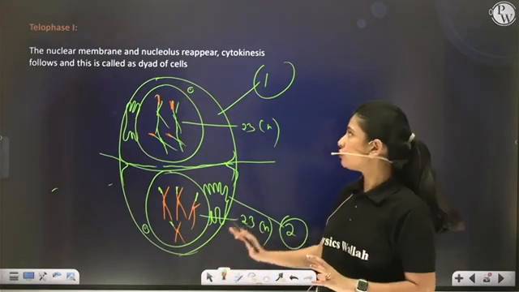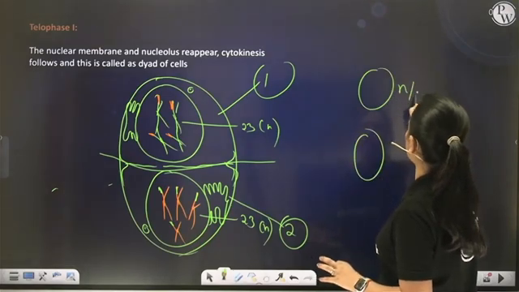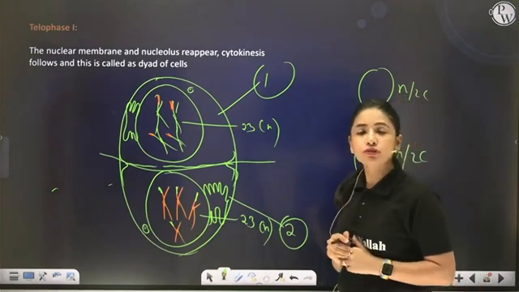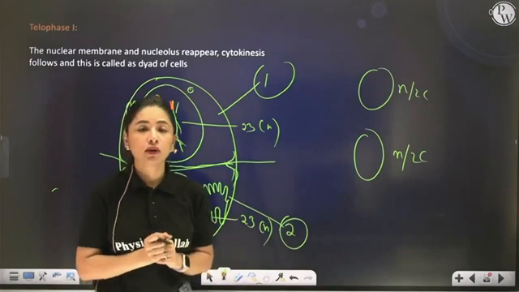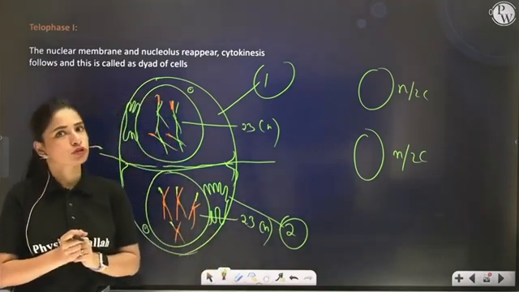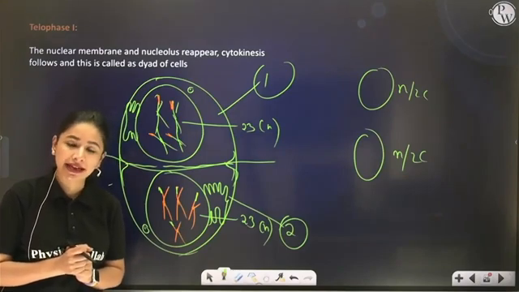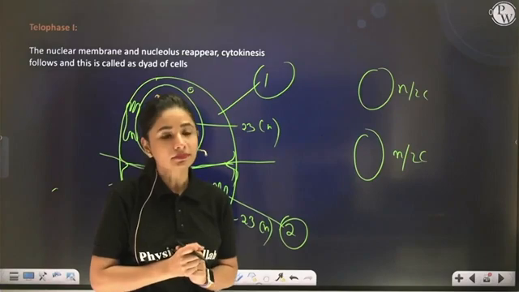Right. Now you have two haploid daughter cells with N2C. Now these two haploid daughter cells want to undergo what? They want to undergo meiosis II. This is the second round of division in meiosis itself, which is similar to equational cell division.